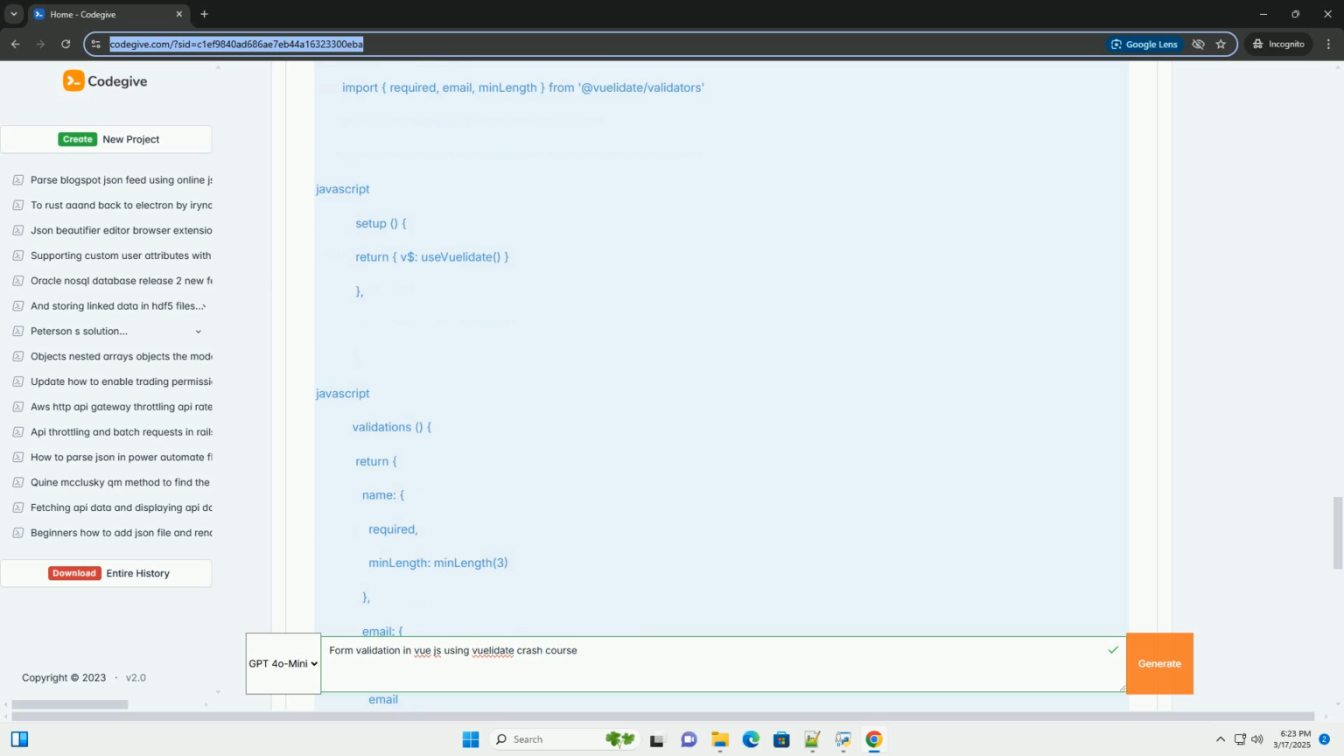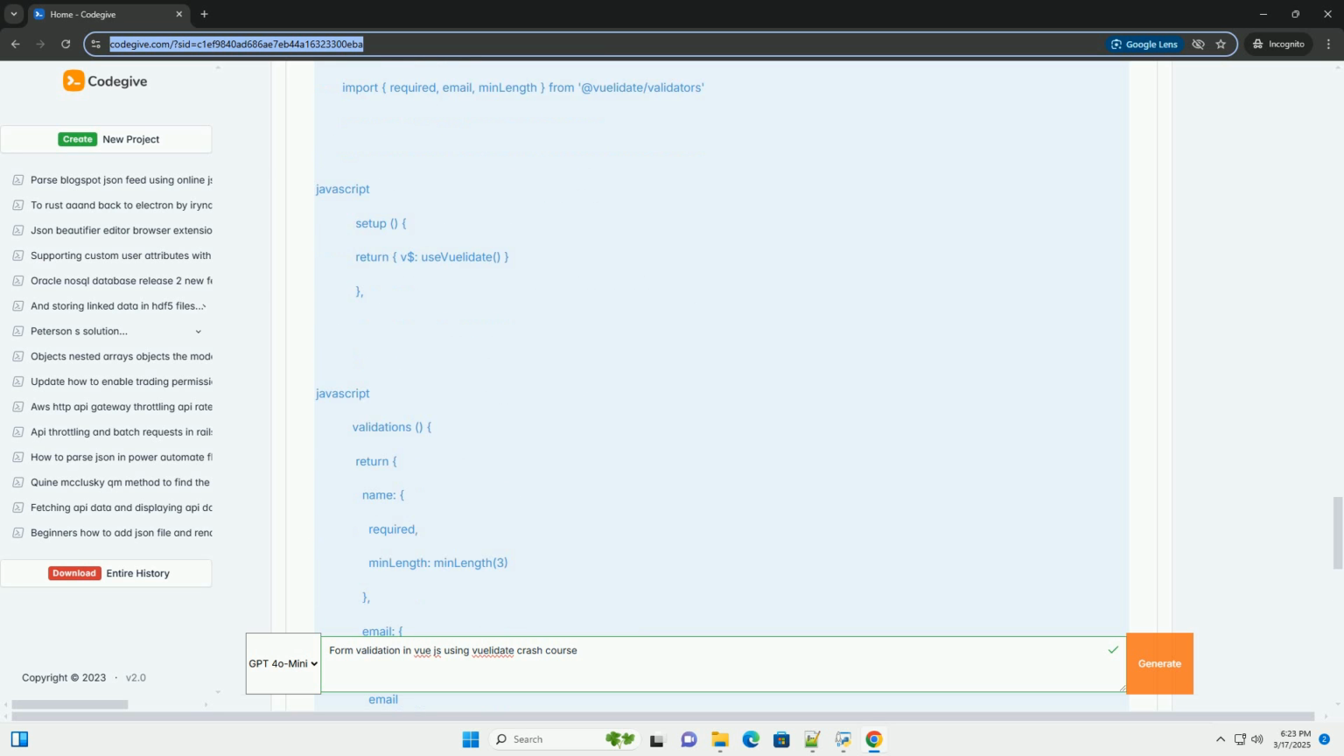Validations: this is where the magic happens. The validations option, which can be a method that returns an object, defines the validation rules for each data property. Name: required, the field is required. minLength(3), the field must be at least 3 characters long. minLength(3) is a parameterized validator.